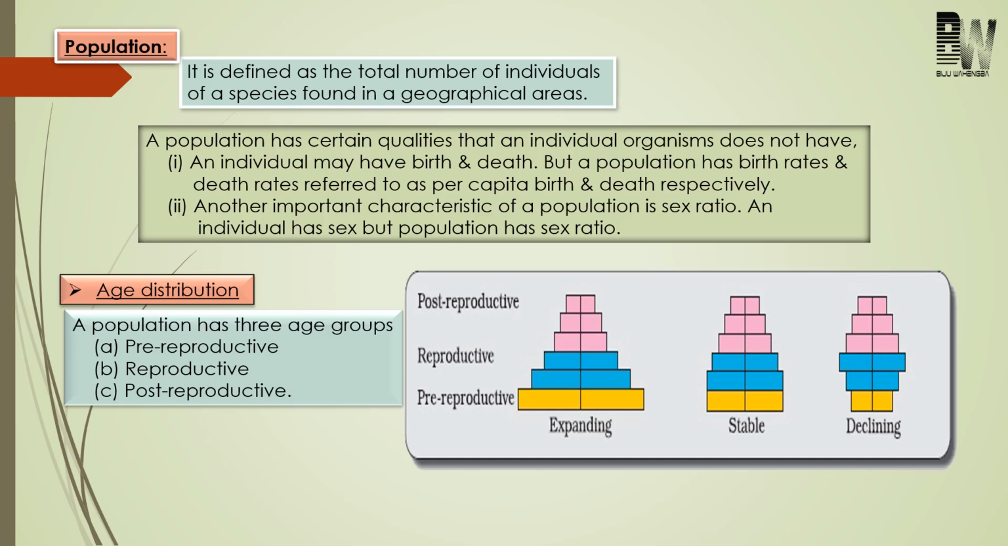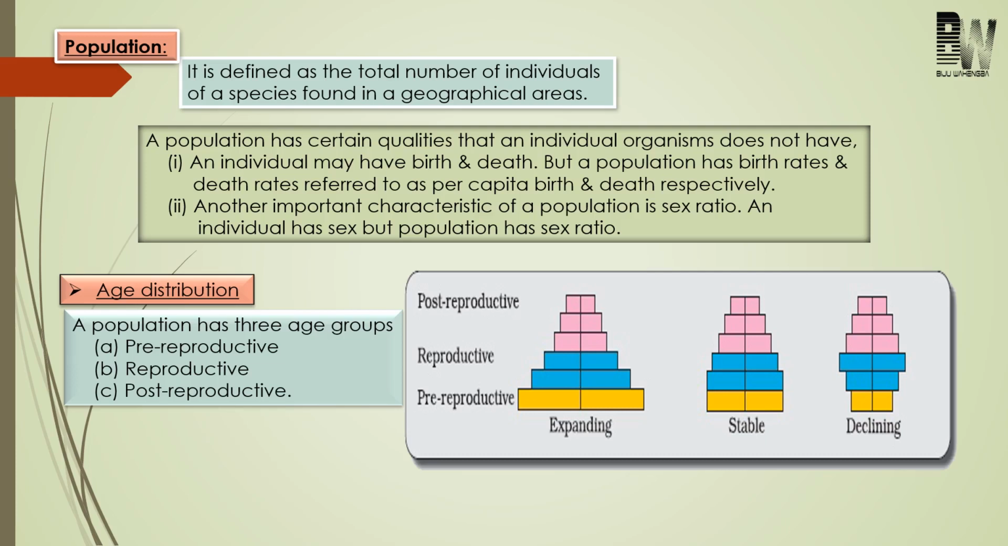Okay. And if this age distribution is plotted for the population, the resulting structure is known as what? Age pyramid. And this age pyramid is of three types. One is called expanding, one is called stable, and one is called declining. And we will discuss it one by one. So first come to expanding.